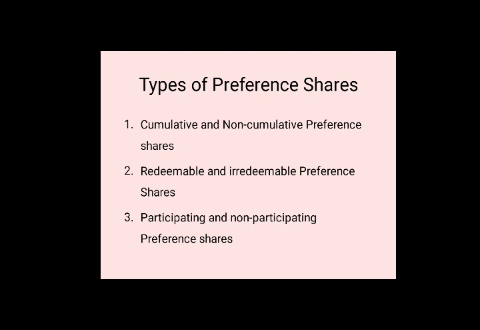The dividend payable to equity shareholders fluctuates. That means it changes. It may be increased, it may be decreased, according to the profits earned by the company each year. Thus, the rate of dividend in respect of equity shares is not stable, but in the case of preference shares, it is fixed.